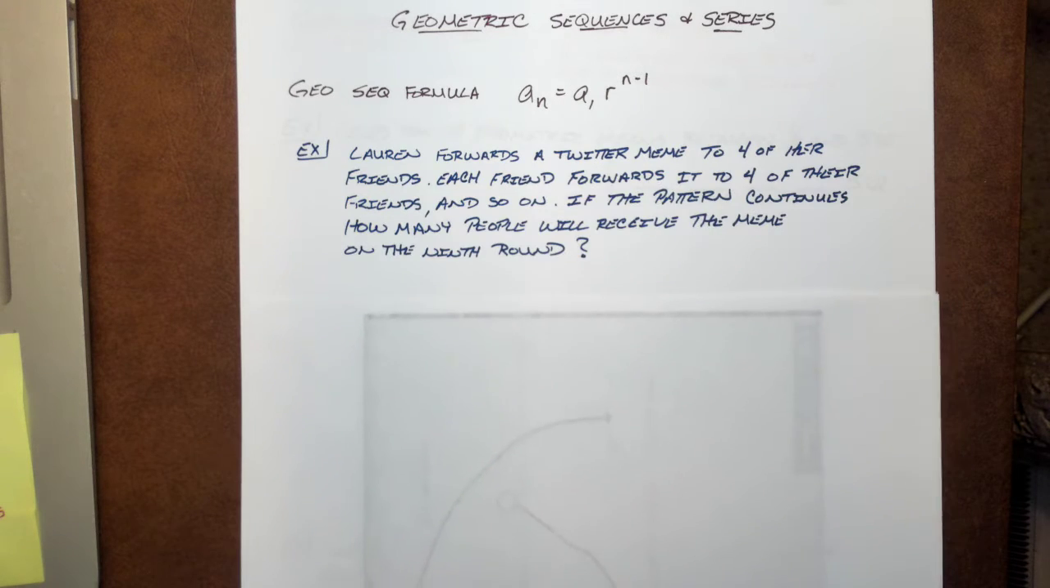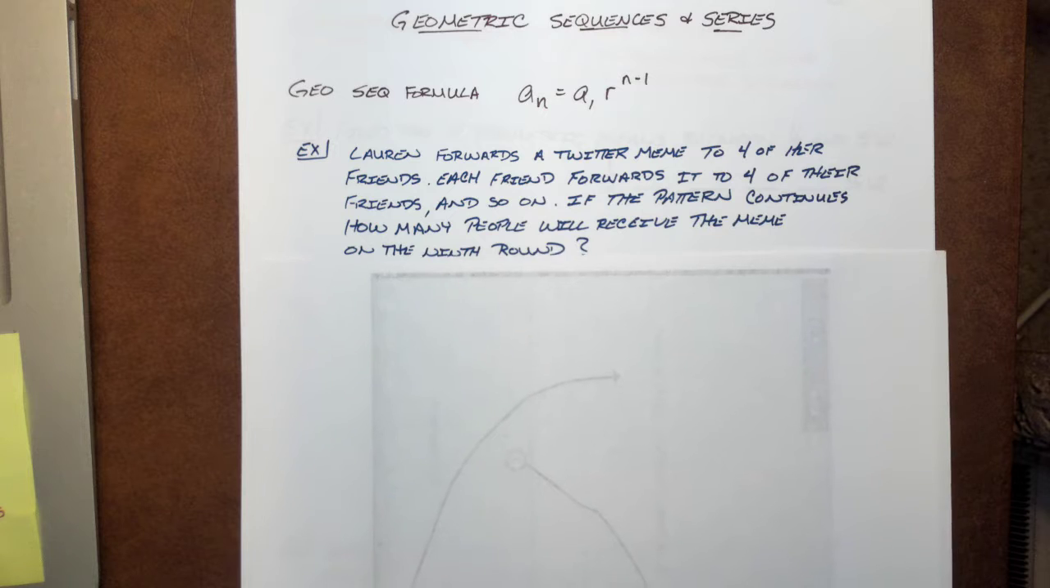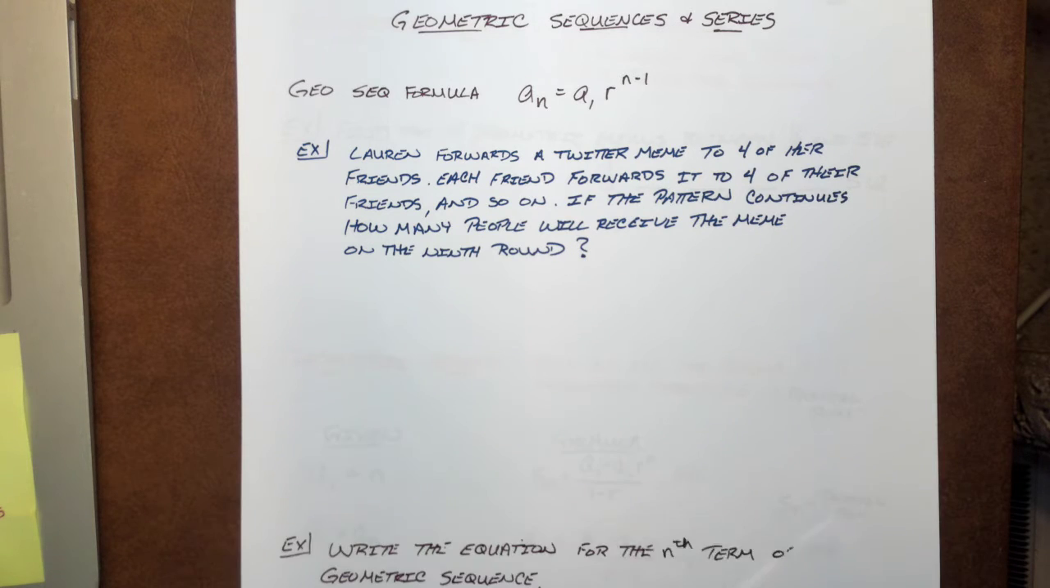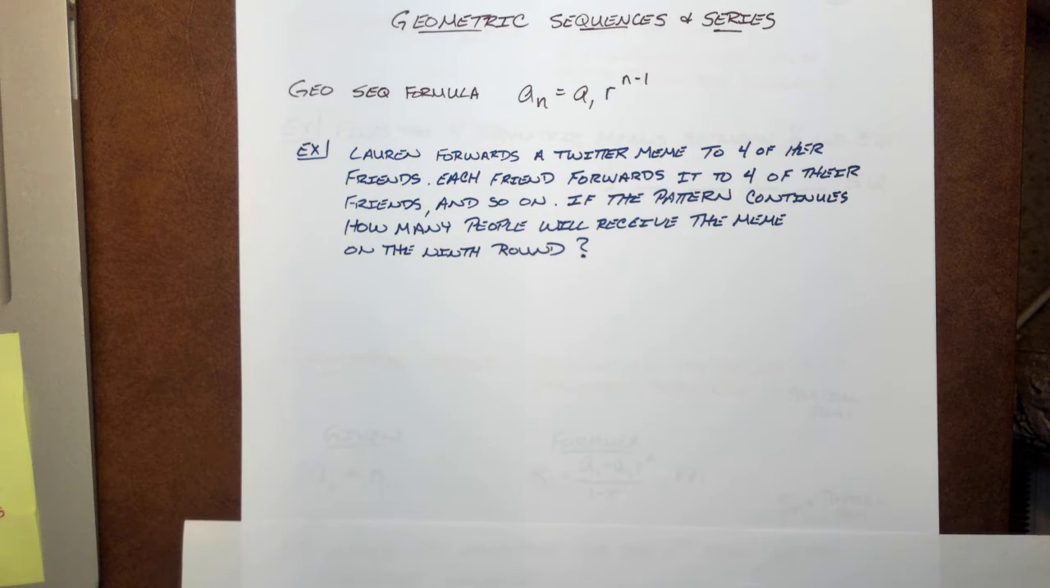So let's start with this one. Let's say Lauren forwards a Twitter meme to 4 of her friends. And I'm sure we've all done this at one time or another. Then each one of those friends forwards it to 4 of their friends, and so on. If the pattern continues, how many people will receive the meme in the 9th round? How's this going to work out? What are we going to end up doing here? So let's see what we can do.